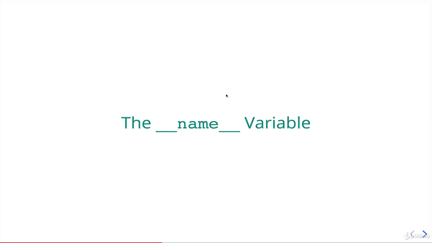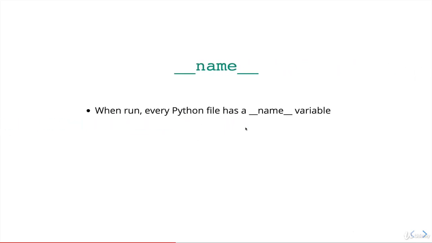All right, welcome back. So we have one small topic to talk about around importing our own custom modules, and it has to do with this special underscore or dunder, double underscore name variable. So double underscore name double underscore. Remember that those are sort of special properties that you're not supposed to do anything with, you're not supposed to touch them, but they exist. And the way that name works, every file, every module has its own name variable.